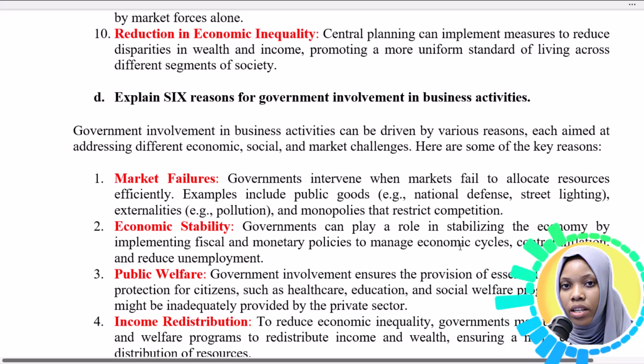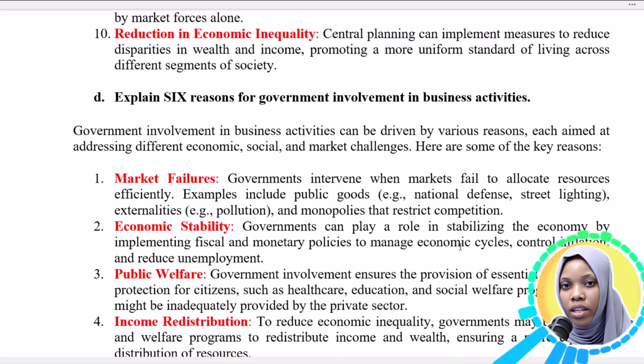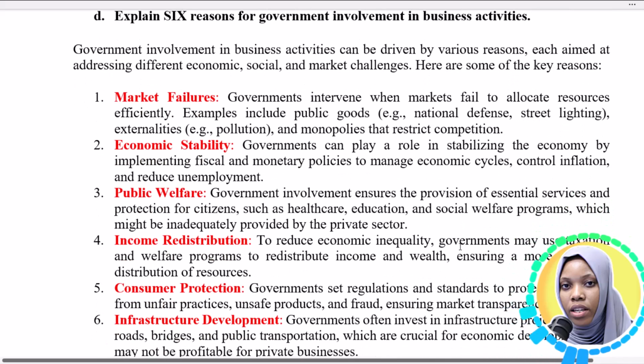Governments intervene when markets fail to allocate resources efficiently, like the public goods and externalities and monopolies that restrict competition. Another reason is economic stability. Governments can play a role in stabilizing the economy by implementing fiscal and monetary policies to smooth economic cycles, control inflation, and reduce unemployment. Another reason is public welfare. Government involvement ensures the provision of essential services and protects the citizens.